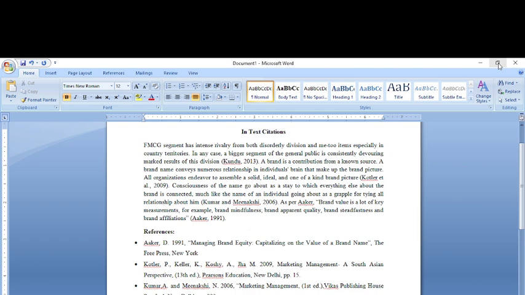So for example, I've taken the example of FMCGs and I'm going to write about FMCGs. I've written that the FMCG segment is seeing an intense rivalry, and this thought has been taken from Kundu. In this case, the thought is not originally mine, so I have to acknowledge the author from whose manuscript I've taken the thought.